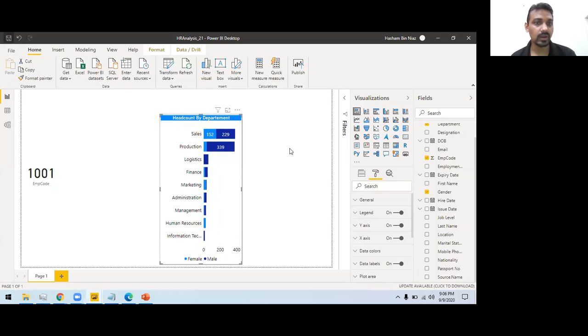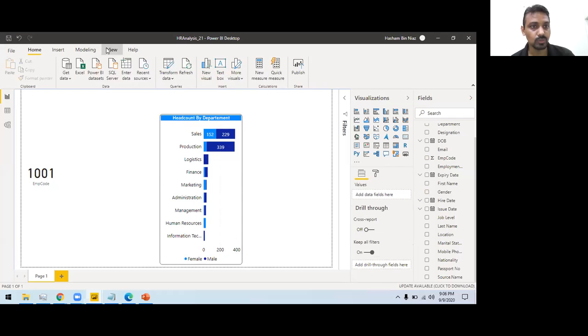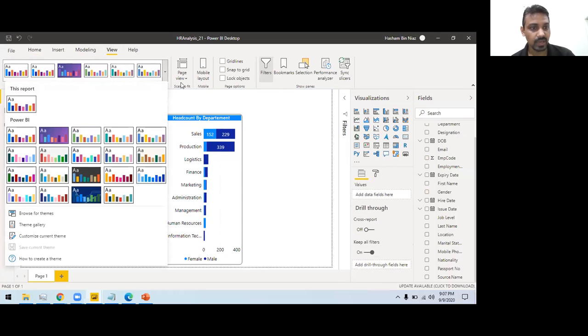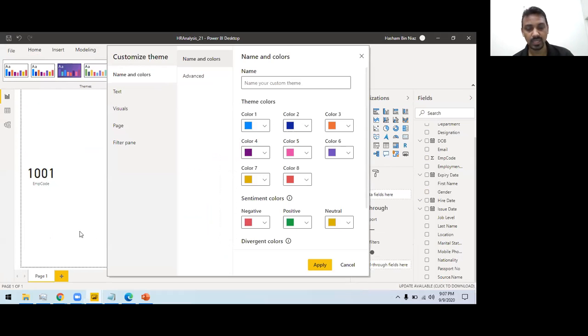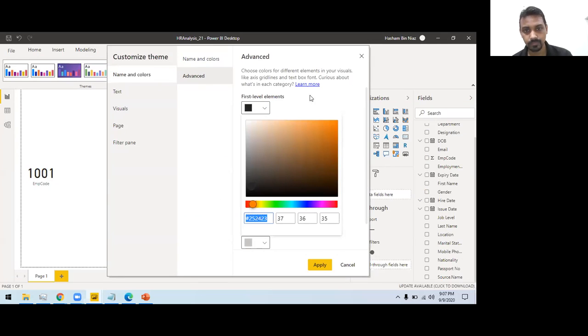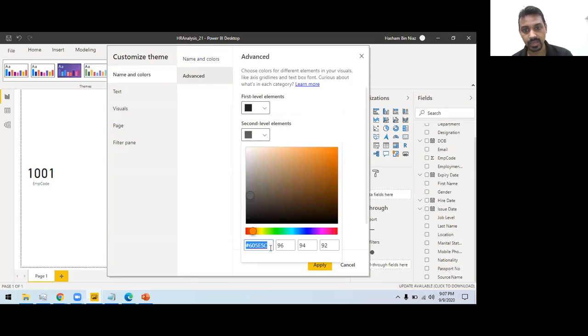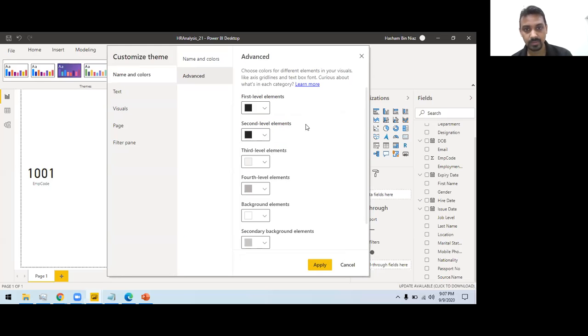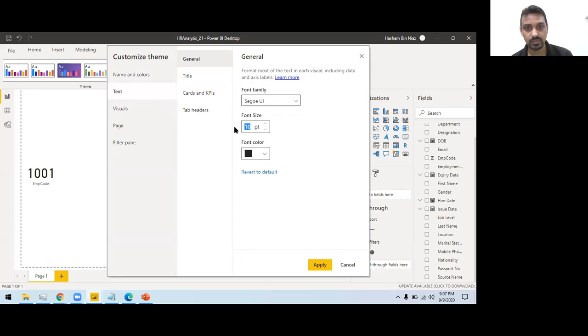So what I am doing right now is the formatting. What is the other option I can do? I can go back directly into my view, and then I can work directly on this theme. I can customize my current theme directly, and I don't need to name it now. And I say all my colors should be black. So I can choose this as black, first and second. For text size, I can choose 14 for everything.